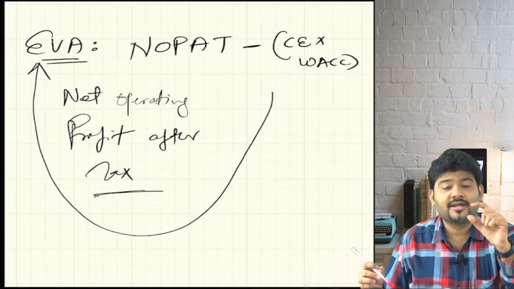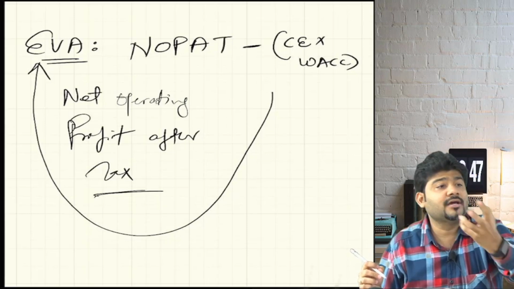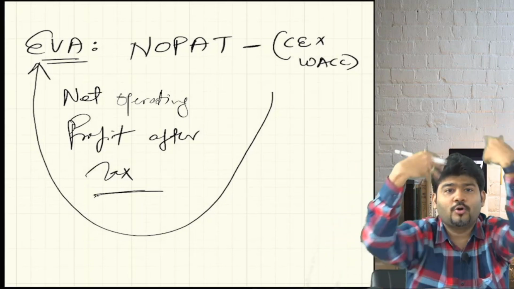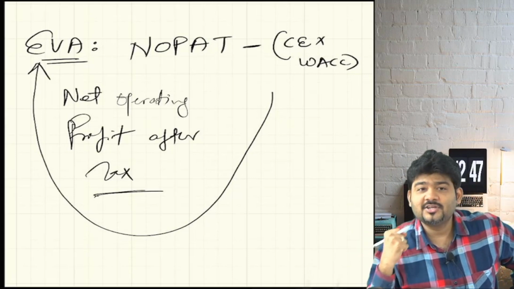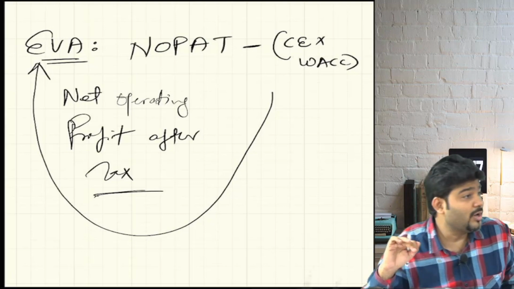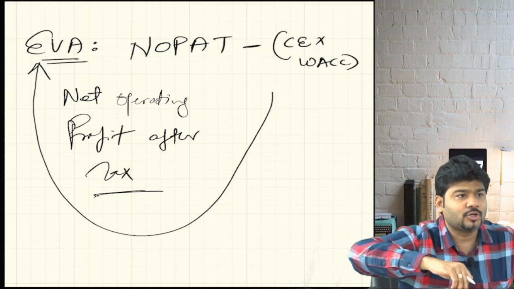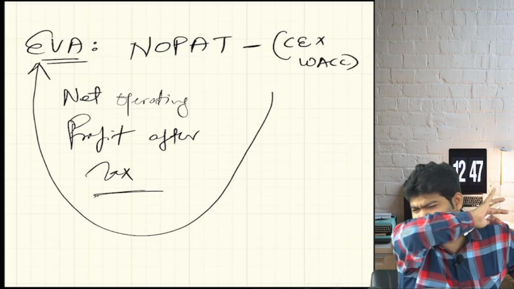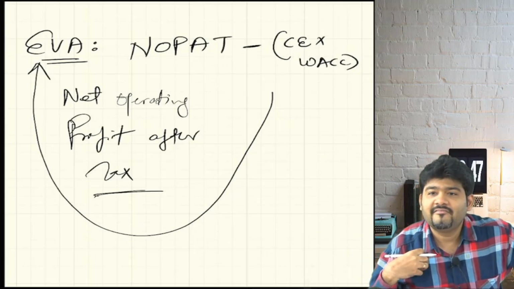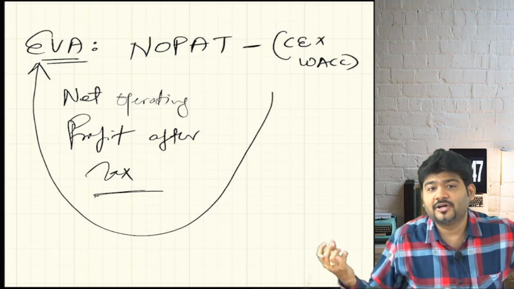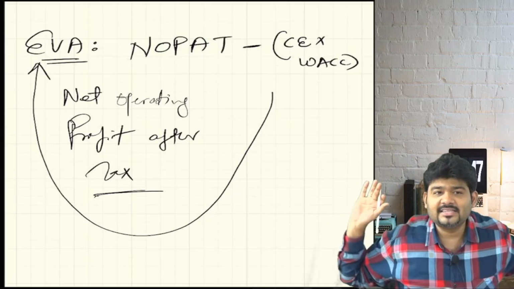First, through NOPAT, find out the real economic cash profit. Yes or no? Then, through that real economic cash profit, give the cash to the owners of the capital. After giving everybody, whatever remains is your real value addition. You have to give to the equity shareholders based on the dividend that they are expecting, give to the reserves and surplus also, give to the preference shareholders, give to the debenture holders. Give everybody their share. Then what remains will be your real value addition. And if it is positive year on year, we can be contented that yes, the company is doing good. We will invest in that company.